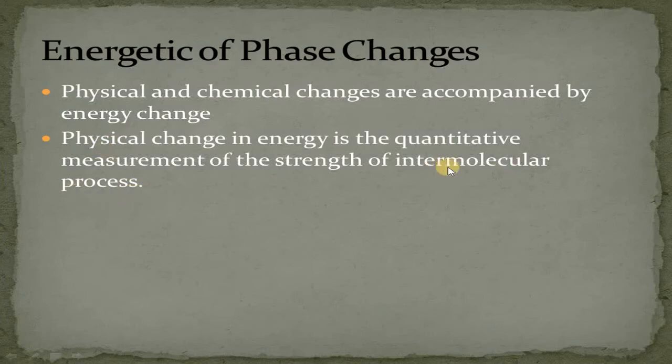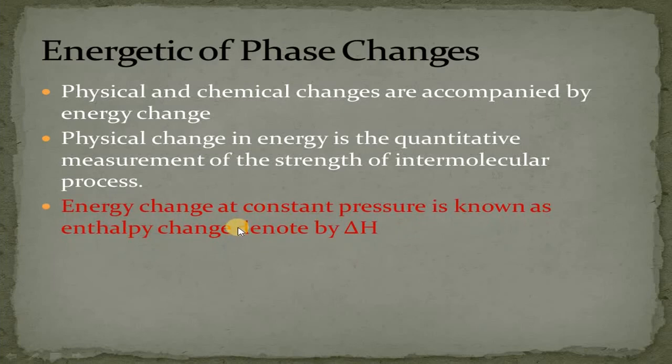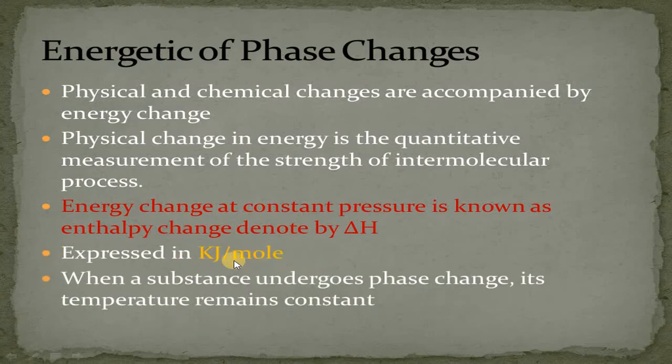So the physical change will be the measurement of the strength of intermolecular forces. If we measure the energy change at constant pressure, it is called enthalpy change, which is denoted by delta H, and it is expressed in kilojoule per mole.